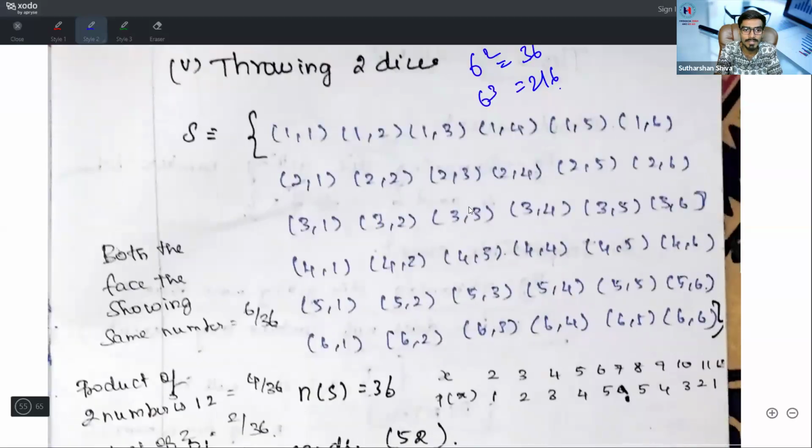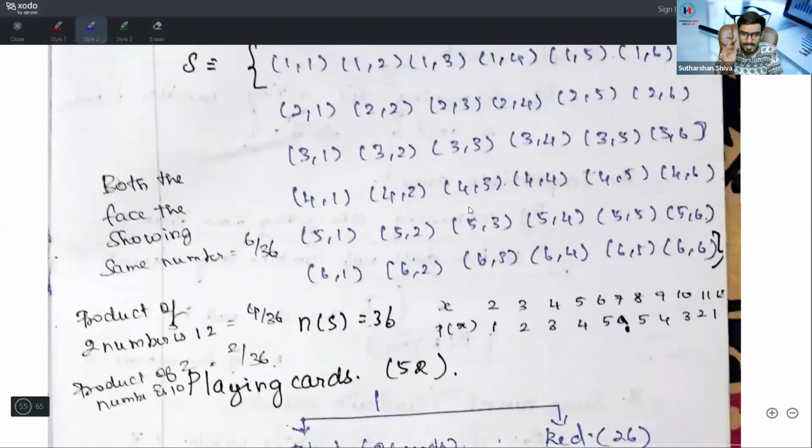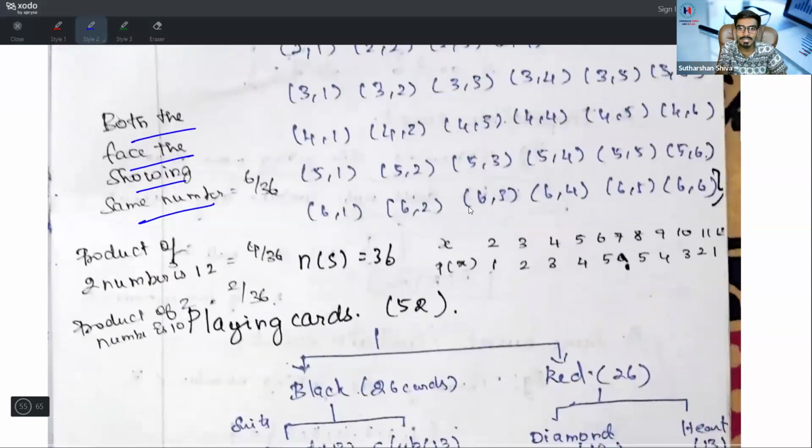Yes, perfectly fine. Then I will give you 3 important tips. Both dice showing the same number: 1-1, 2-2, 3-3, 4-4, 5-5, 6-6. It is 6 by 36, which is 1 by 6, your direct answer. By just looking at the question, you can easily remember.